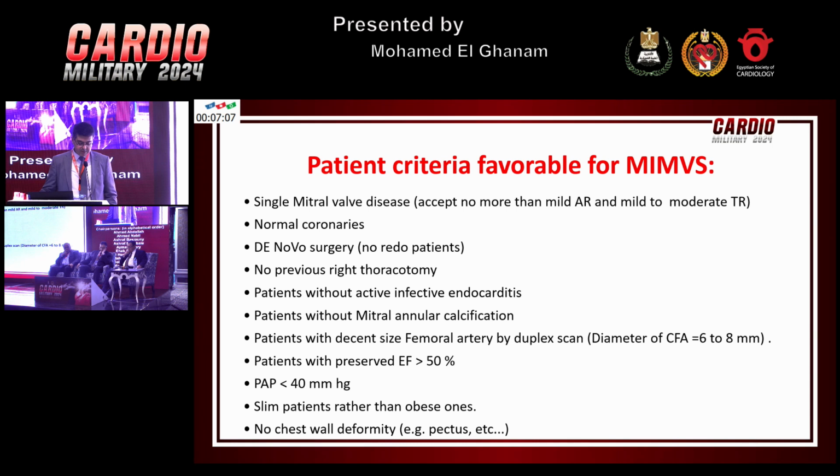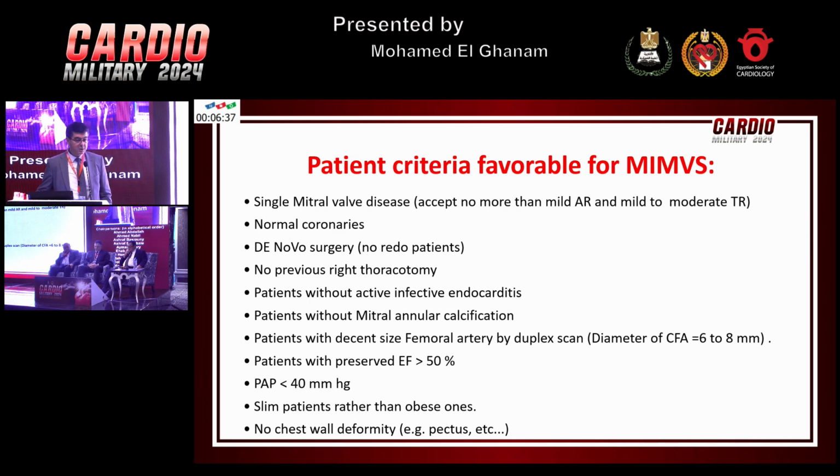It's better, but for beginners to be strict to these recommendations and criteria, better to have a single valve, mitral valve pathology. We accepted no more than mild aortic regurgitation and mild to moderate TR, especially in our initial cases. The patient has to have normal coronaries. We did not operate initially on any redo patients.